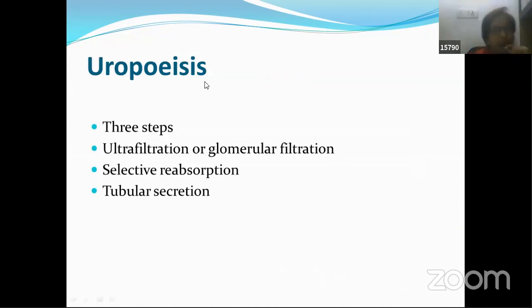Mechanism of urine formation, or physiology of urine formation, is also called uropoiesis. There are 3 steps of urine formation. The first step is called ultrafiltration or glomerular filtration. Second step is selective reabsorption. The third step involved in the formation of urine, or uropoiesis, is tubular secretion. Now let's try to understand these steps one by one.